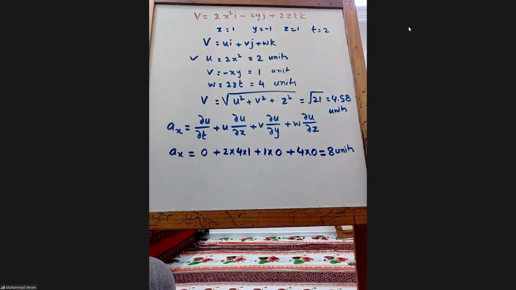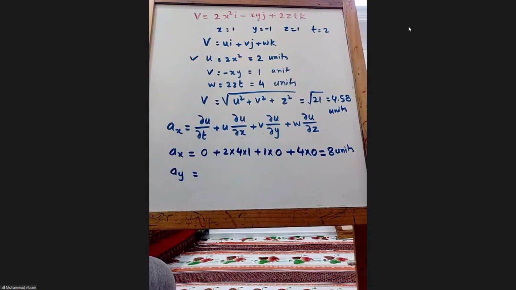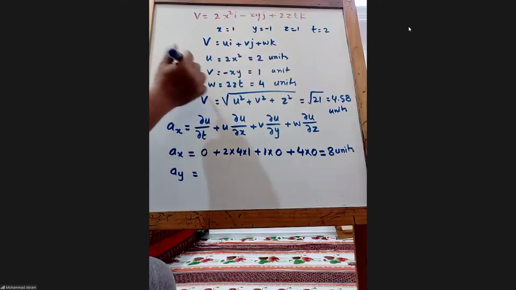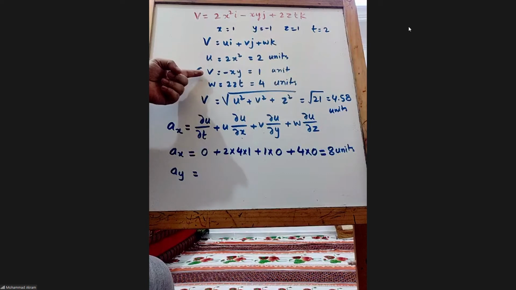By mistake we took it for v. Now similarly ay. Now for y we need to focus on v. Is there any term with time?